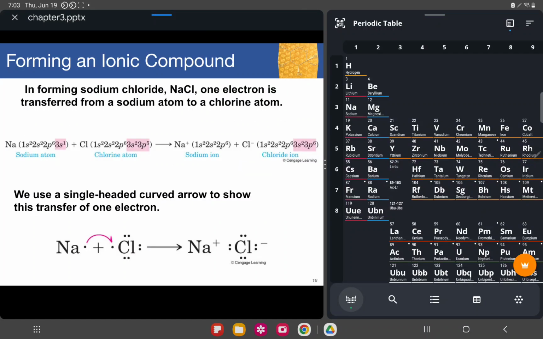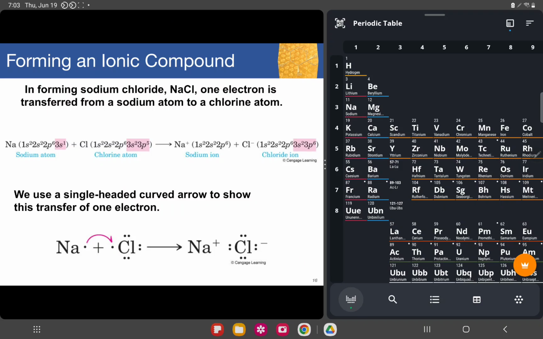Okay, now in forming sodium chloride, I think I have already discussed this one. This is forming sodium chloride, which is a stable salt. One electron is transferred from a sodium atom to a chlorine atom. This is what we have drawn just a while ago.